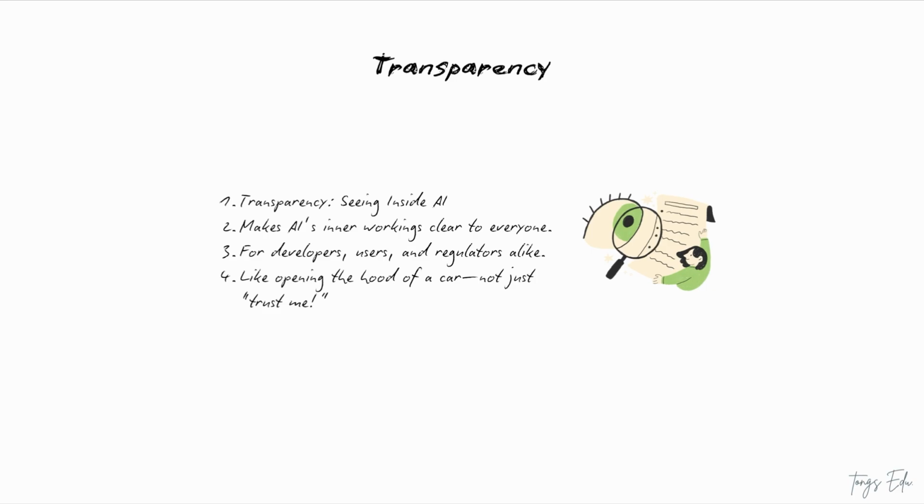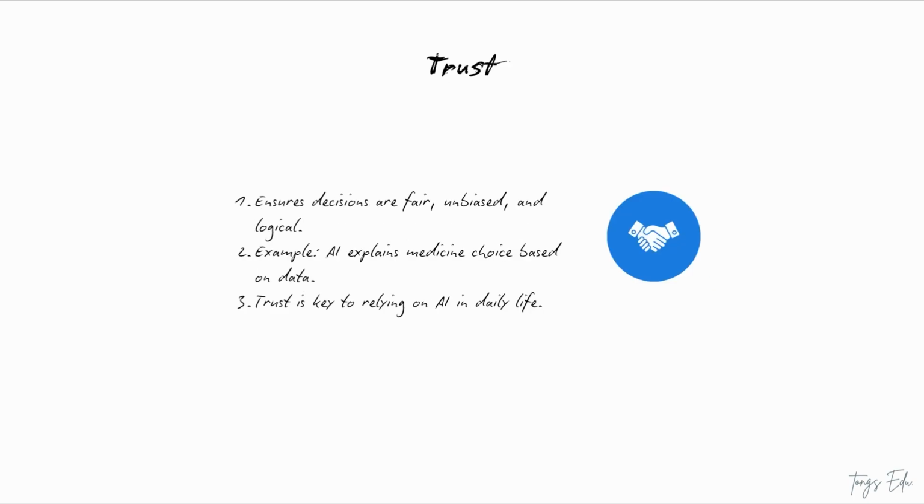Now, transparency isn't just for show. It leads us straight to the next big objective, trust. Think about it. Would you trust a friend who makes decisions for you, but never explains why? Probably not. AI is the same way. XAI builds confidence by making sure AI decisions are fair, unbiased, and based on solid reasoning. If an AI says, "This is the best medicine for you," and it can explain why, like, "I looked at your symptoms and thousands of cases like yours," you're way more likely to trust it. Trust is the glue that holds our relationship with AI together.